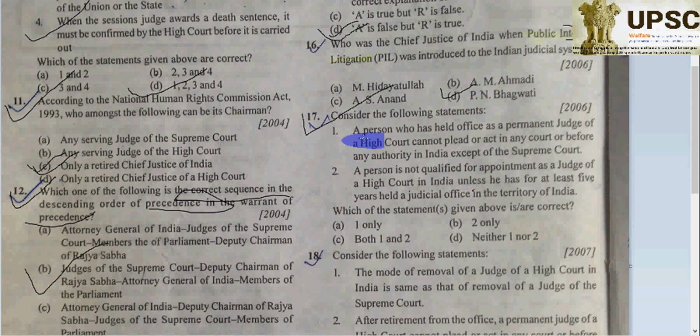Now question 17. Consider the following statements. The person who has held office as a permanent judge of the High Court can't plead and act in any court before any authority except the Supreme Court. That is absolutely correct. A person is not qualified for appointment as a judge of the High Court unless he has at least 10 years, not 5 years. So if statement 2 is wrong, A will be correct.